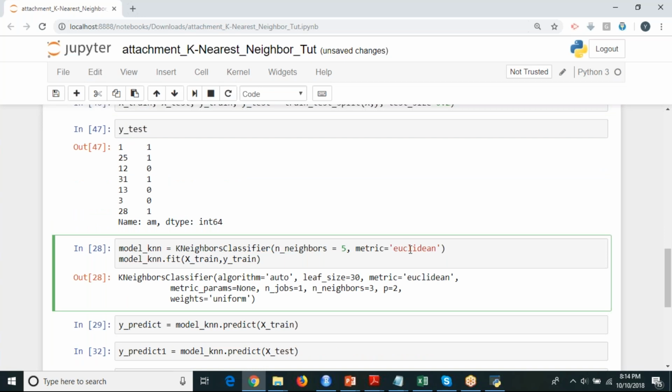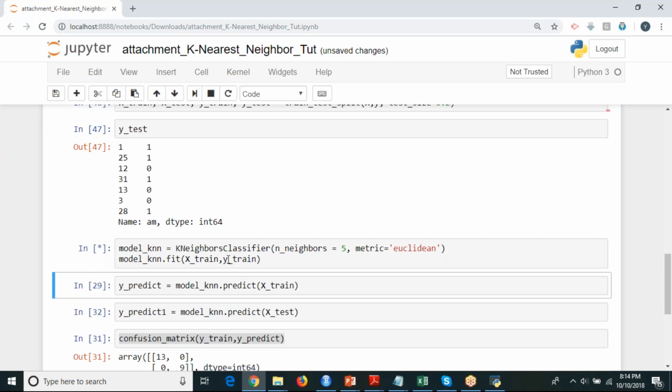Based on the Euclidean distance, it is going to calculate the nearest neighbors and store it in a variable called model_knn. In the second line, you take that model and fit it on your input data, that is x_train, and compare it with the output, y_train. I'm going to execute this.